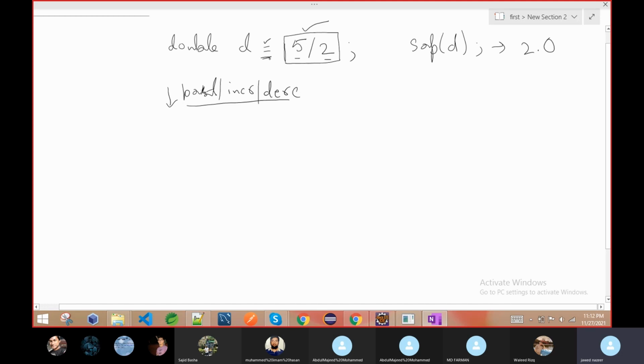Now here we have two operations. One is assignment, one is division. Which one do we have to perform first? We have to perform division first. In division, when you divide 5 by 2, both are integers, so it will not generate 2.5. It already discards the fraction value. It will generate only 2.